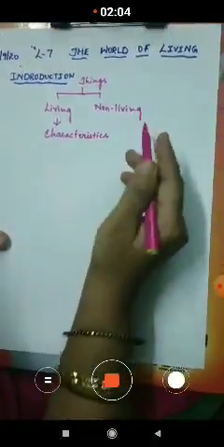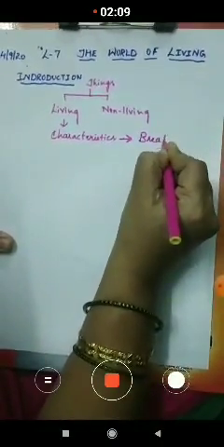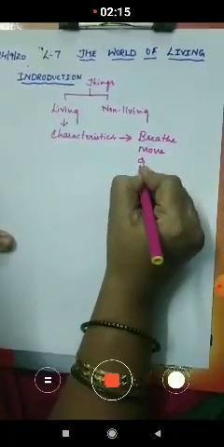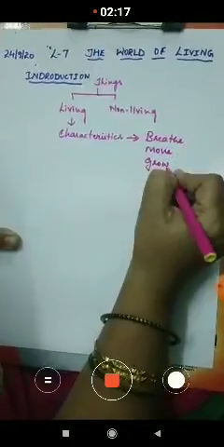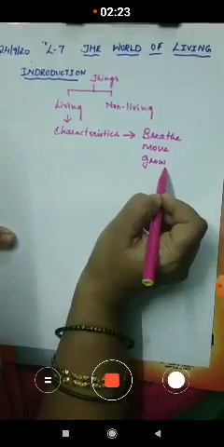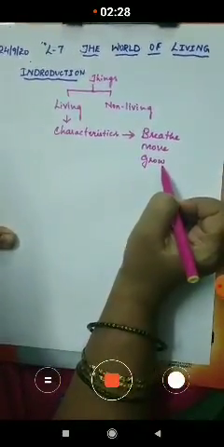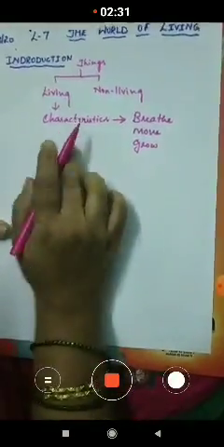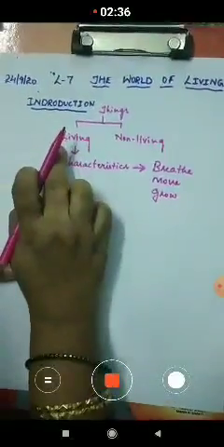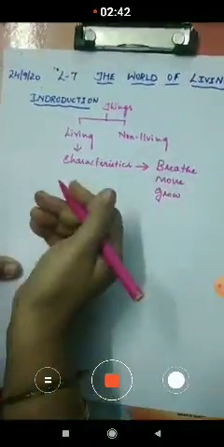When we observe the basic characteristics of things, for example, breathe, move, and grow, living things can breathe, living things can move, and living things can grow. Whereas non-living things cannot breathe, they cannot move, and they cannot grow. So living things have certain characteristics. In this chapter we are going to learn the certain characteristics of living things which differ them from non-living things.